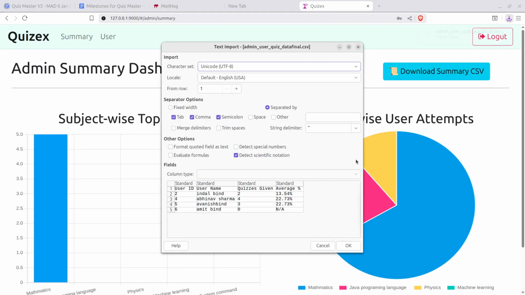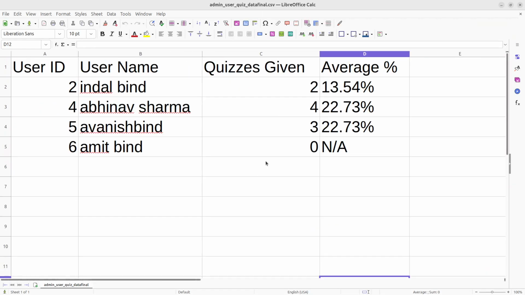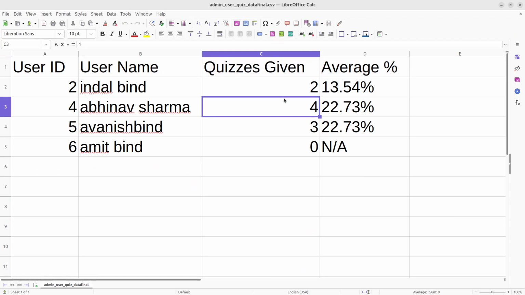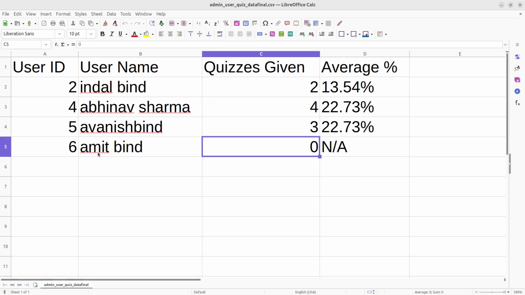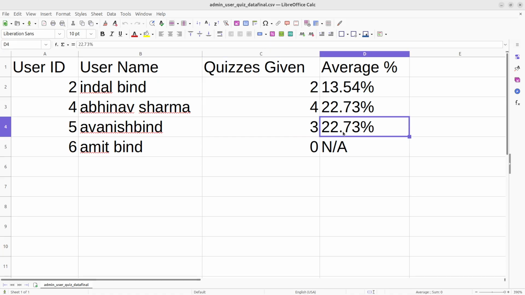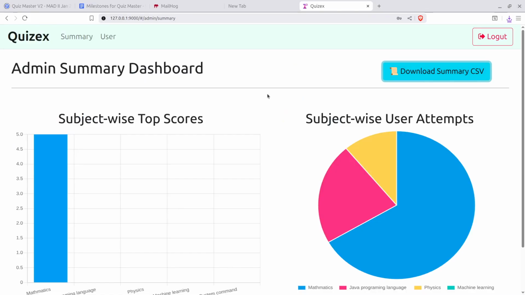There is a lot of data in the CSV here. So this is the admin CSV where Indal has taken quizzes, and this is the new user Amit, so zero are there and average is unknown. Okay, so this is working.